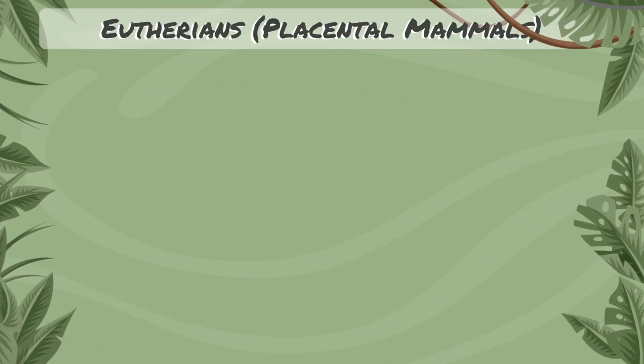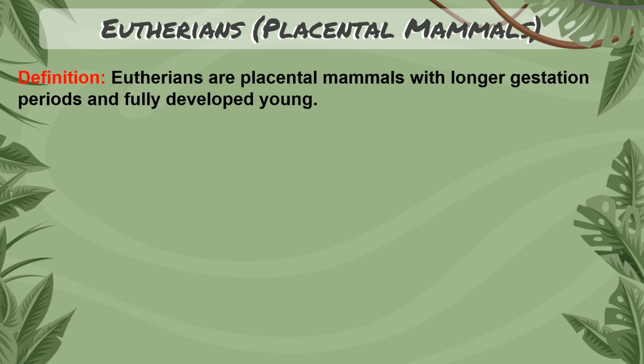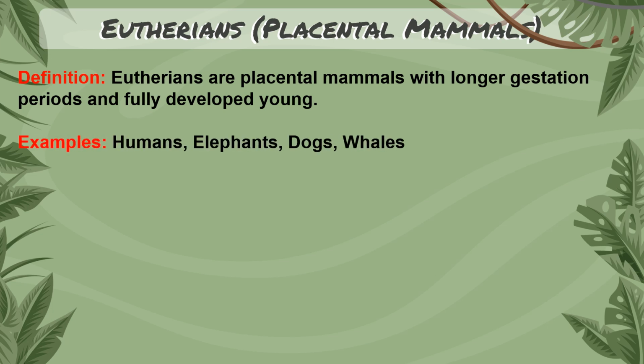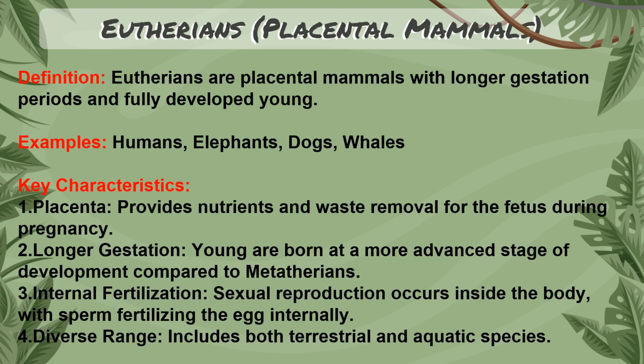Eutherians are placental mammals, and they have a longer gestation period and fully developed young ones are present. Some examples are humans, elephants, dogs, whales.